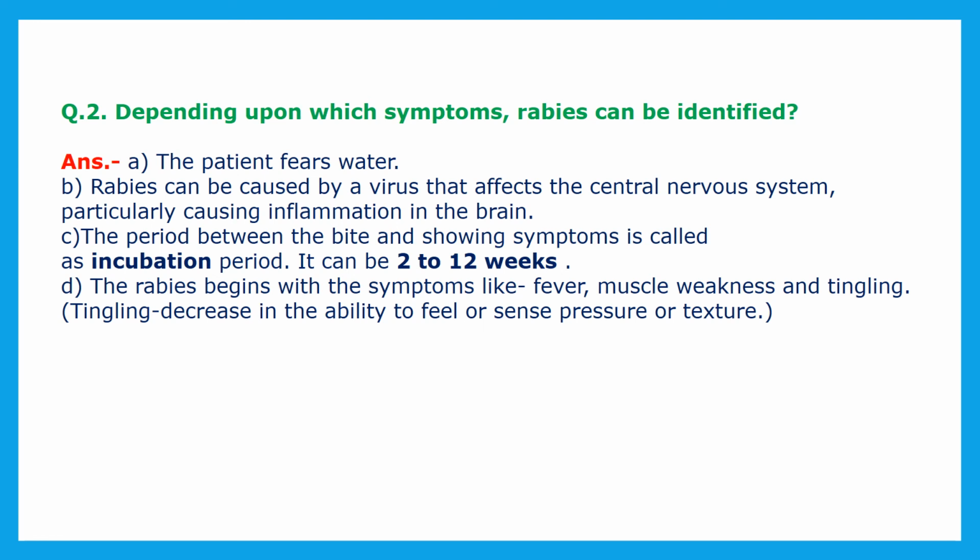Then, in rabies, fever comes for about 2 to 12 weeks, and that is also called the incubation period. Then rabies begins with symptoms like fever, muscle weakness and tingling also. Tingling means a decrease in the ability to feel, or no sense of pressure or texture, means they do not sense any texture or feeling regarding any object. That tingling behavior will be there in the case of rabies.